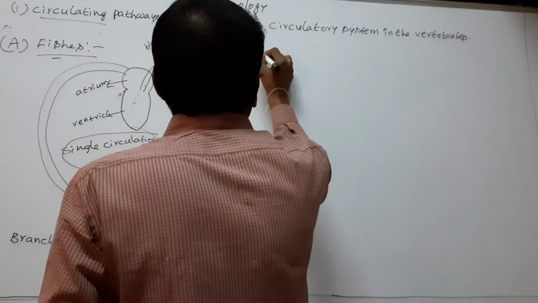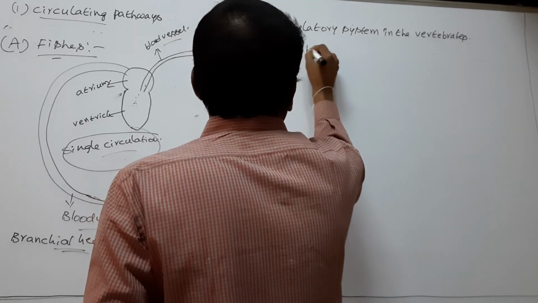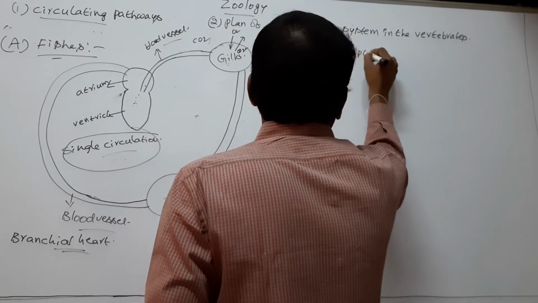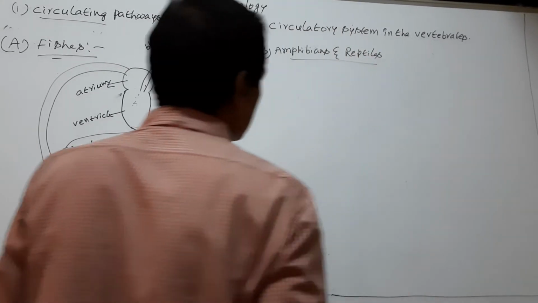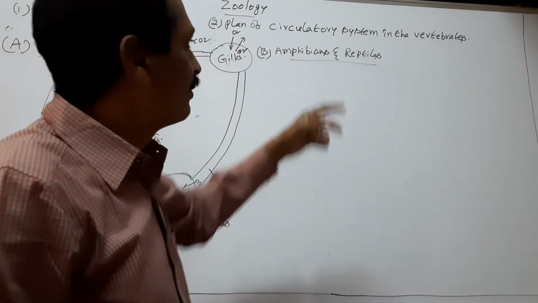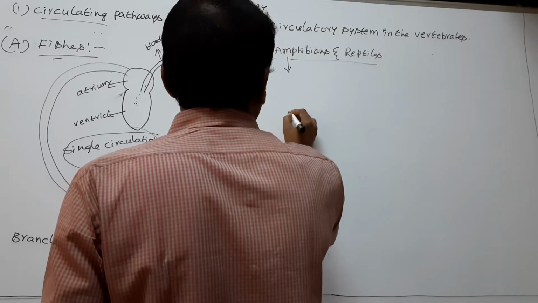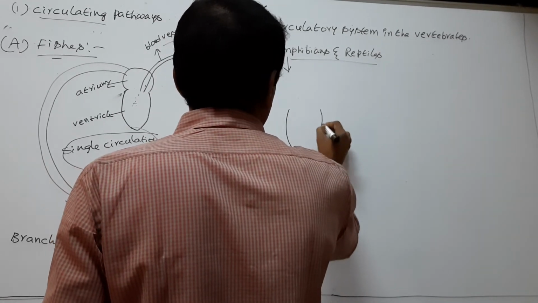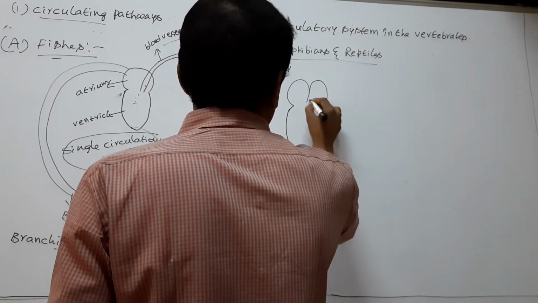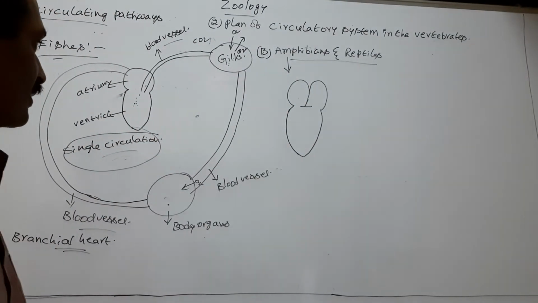Next, amphibians and reptiles. We discuss the plan of circulatory system in the amphibians and reptiles. First, amphibians. So this is the heart of amphibians.